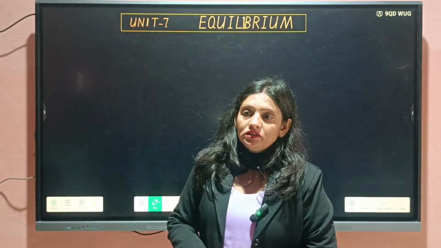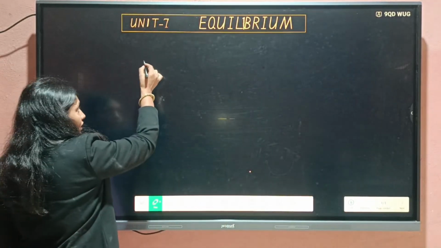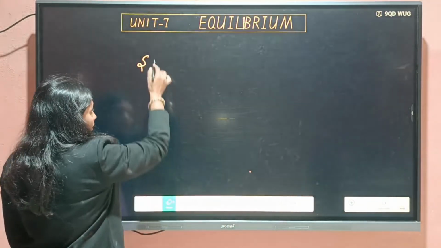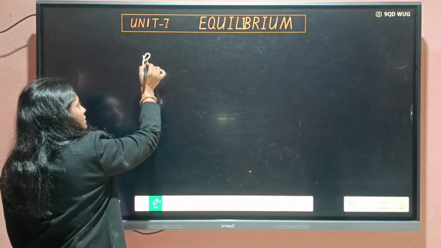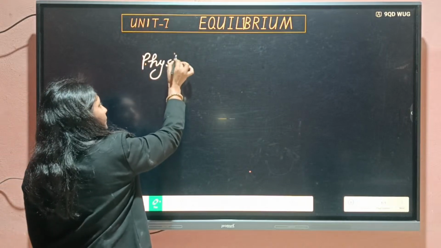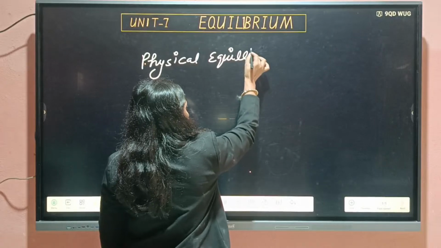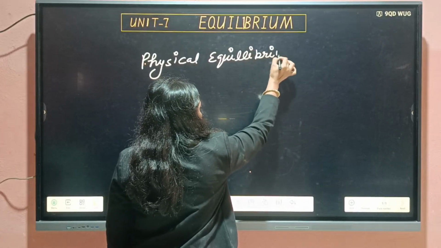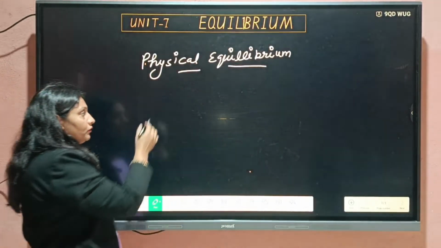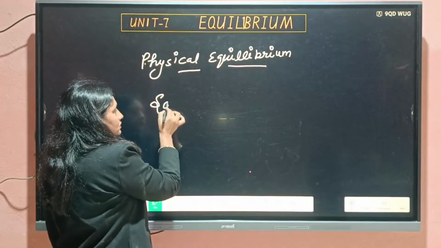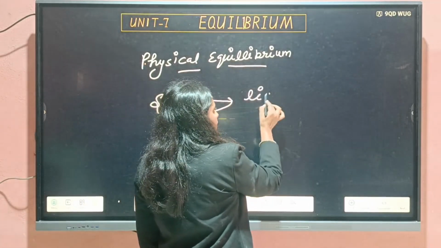If I talk about physical equilibrium, you know very well, in physical equilibrium, what phase transformation can take place? Physical state means solid can convert into liquid.